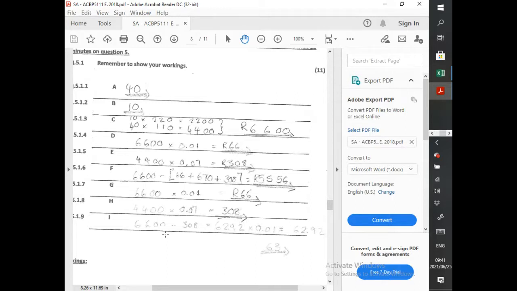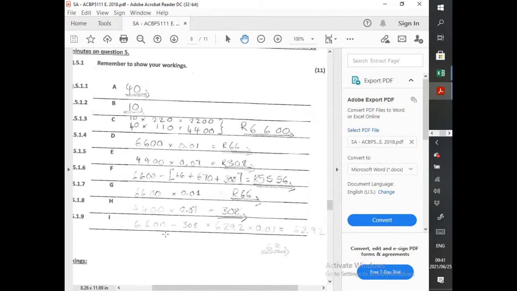G, remember UIF, we know it's a 1% deduction from the employee, 1% from the employer. So we know that this is also going to be 66 Rand. We don't even need to waste time calculating anything. It looks like your lecturer did, but you didn't need to do that. You could have just put R66. I would have given you your marks because I'm sure you know the principle, or you should.